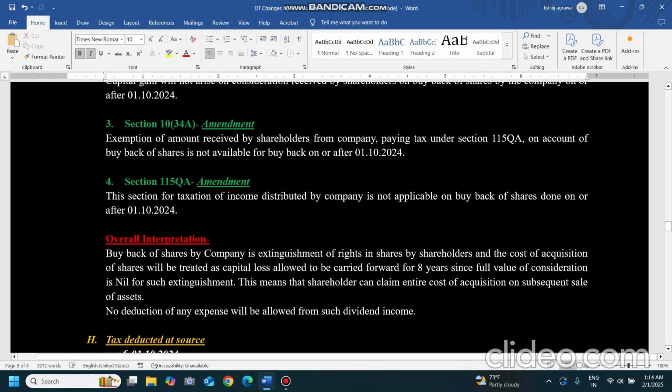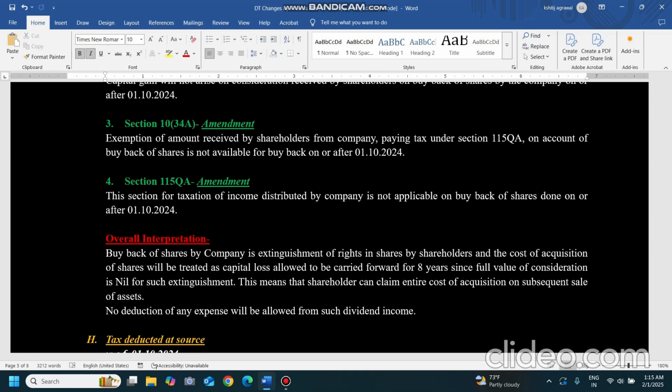Now coming to section 10(34A), some exemption was provided over there. The exemption of amount received by shareholders from a company paying tax under 115QA on account of buyback of shares is not available for buyback on or after 1st October 2024. And 115QA, the section for taxation of income distributed by the company, is not applicable on buyback done on or after 1st October 2024. This means that these two sections, 10(34A) and 115QA, are interlinked.